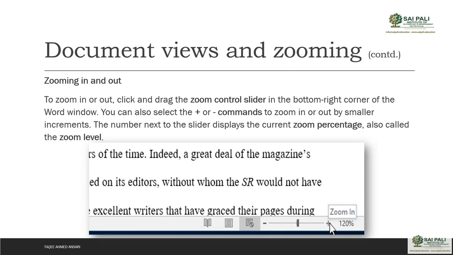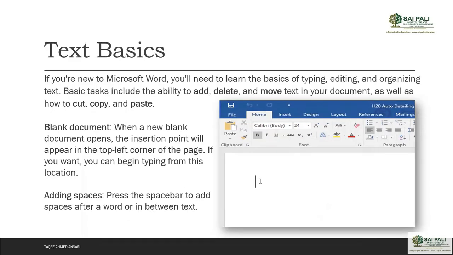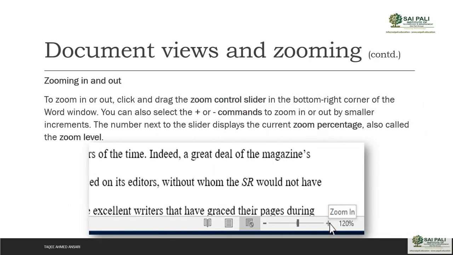The number next to the slider displays the current zoom percentage, also called the zoom level. So you can see the zoom level there, percentage as 100%, 200%, 120%. You can use the slide bar there, or even you can use the commands plus and minus to change the zoom option.